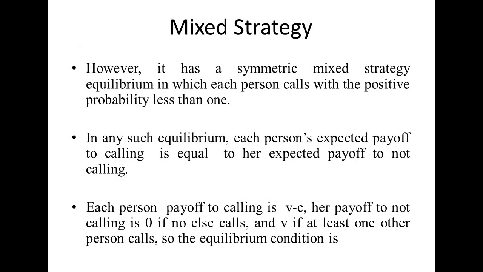Now we all know that when no pure Nash equilibrium exists in a game, we need to go for the mixed strategy. In a mixed strategy, a player has to choose a random action among the available actions which have the same payoff. So in mixed strategy, the player goes for randomization between the actions.